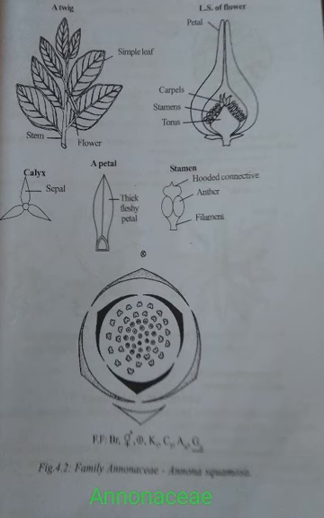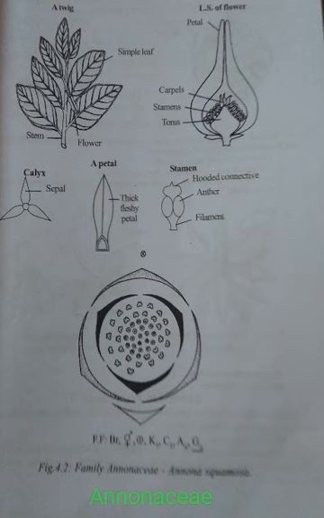It's class Dicotyledons, subclass Polypetalae, series Thalamiflorae, order Ranales. This family contains 80 genera and 820 species, widely distributed in the tropical regions of the world. Some of the common plants are Annona squamosa, that is custard apple, Polyalthia longifolia, Cananga odorata. These are some common plants available in the family Annonaceae.